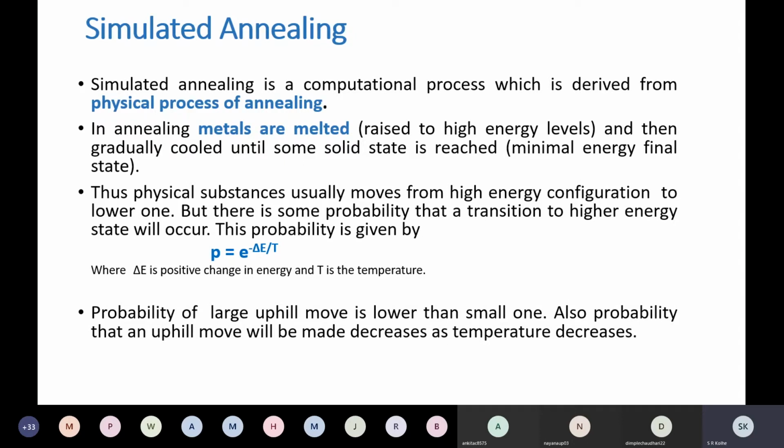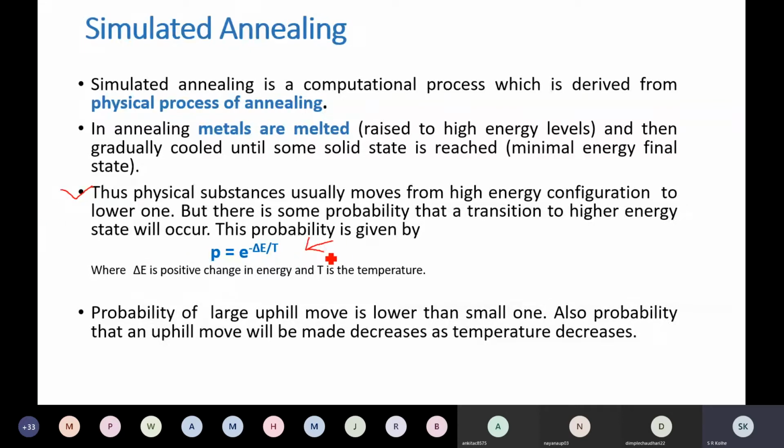Now what we are going to do in the simulated annealing algorithm, two changes we have made. One is in the objective function: instead of heuristic function, you will find that we are using the term objective function, and we will minimize rather than maximize the objective function. In hill climbing search we maximize, here we are going to minimize. So what is this simulated annealing? As we have seen, we have modeled that in the form of this equation.